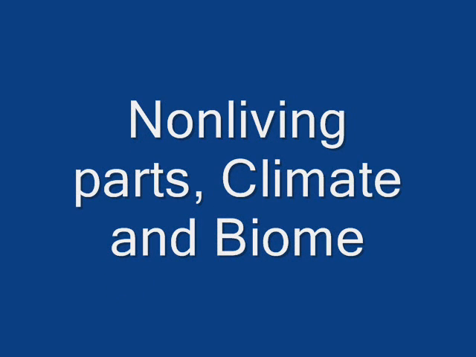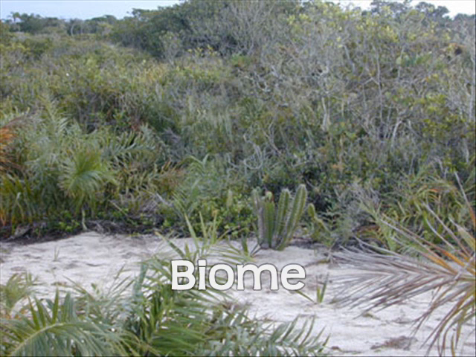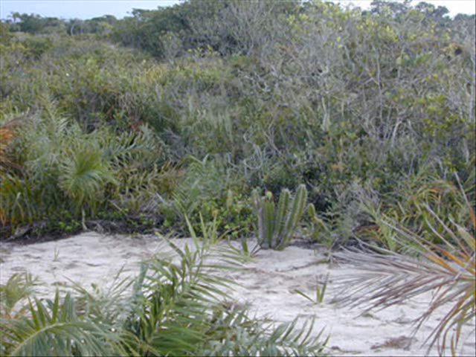Plants and animals can't survive without the non-living parts of their ecosystems. These non-living parts are water, soil, sunlight, and air. Climate is a combination of non-living things. It includes the amounts of rainfall and sunlight that an area receives. It also includes the pattern of air temperatures during the year. A large area may have similar climates and ecosystems. Such an area is called a biome.